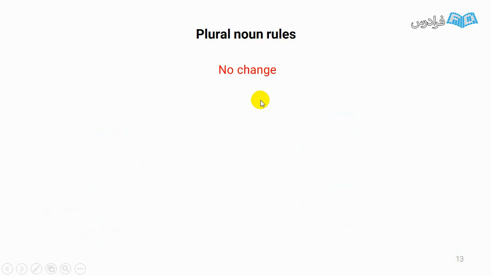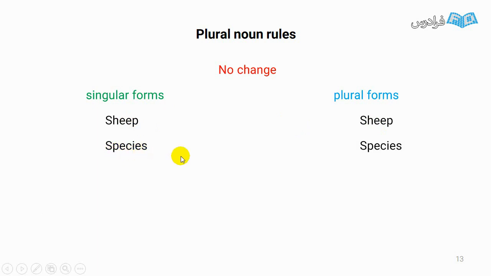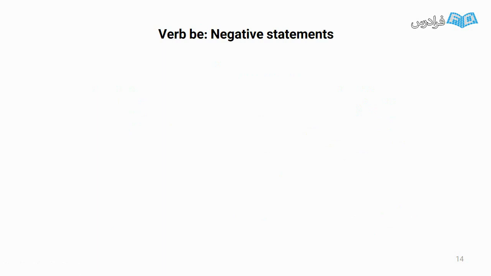But look at these nouns. Here we have singular forms and plural forms. But there isn't any difference between them. You can see species, species here. And this is true about fish and series. Be careful. This es is not plural es. They have the same form for singular and plural.